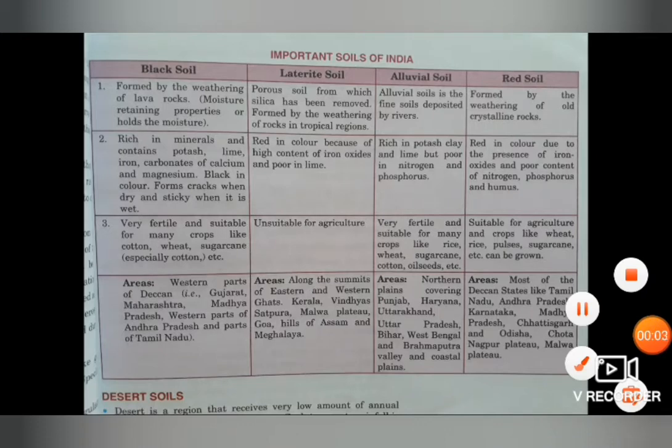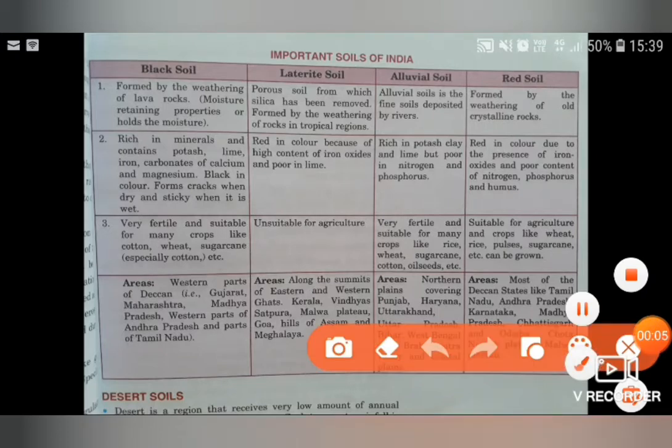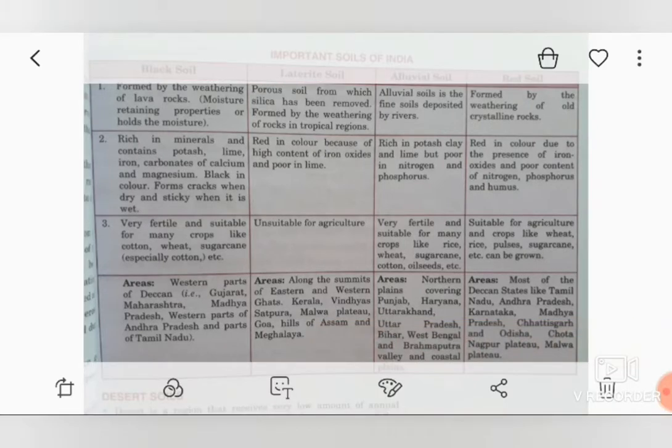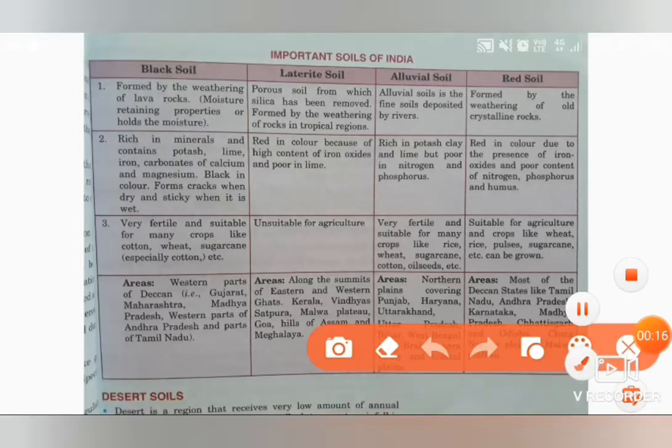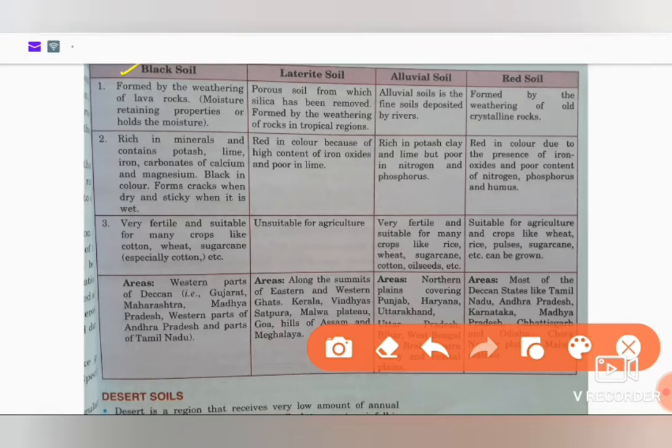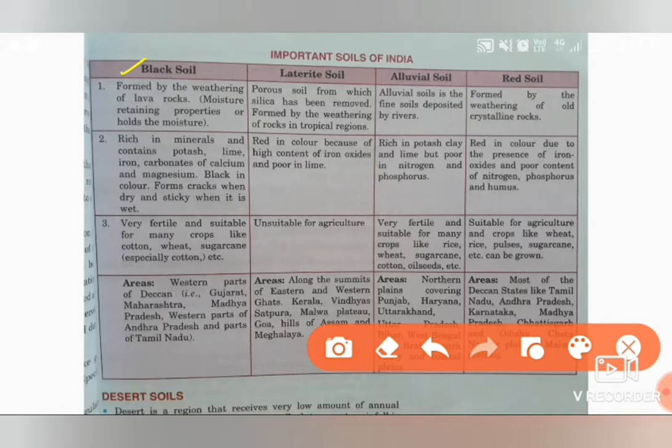Now we will be discussing the different types of soil, and in this we will be comparing, because by comparison it is very easy to learn anything. The very first is black soil, also known as regur soil. It is formed by weathering of lava rocks. As lava rock comes to your mind, black color comes to your mind, then it is black soil.